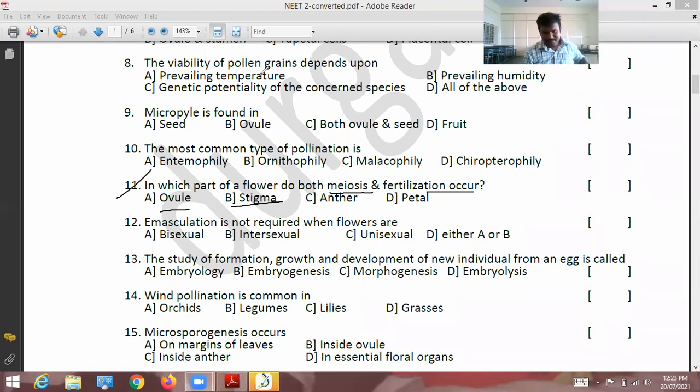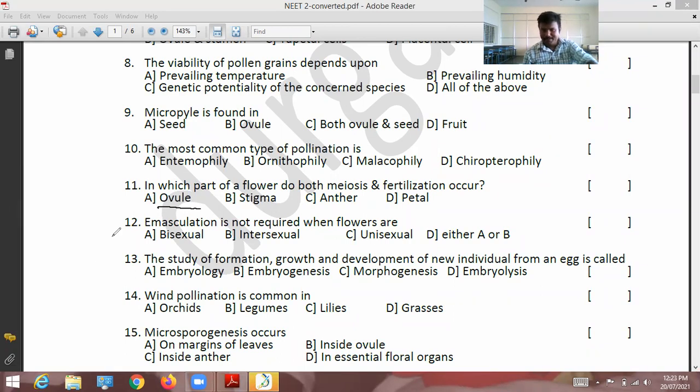So 11th, meiosis and fertilization occur in the ovule region. First, how is the ovule formed?